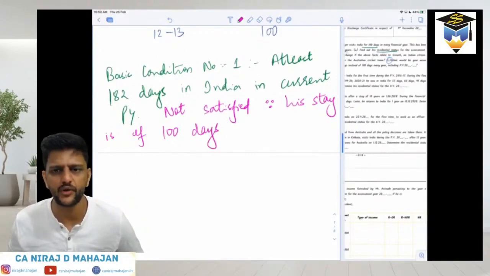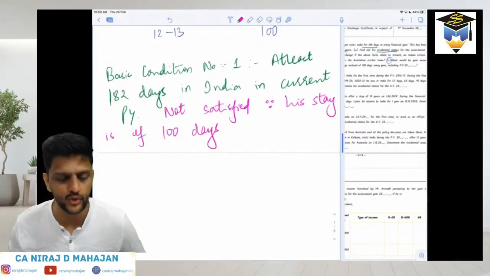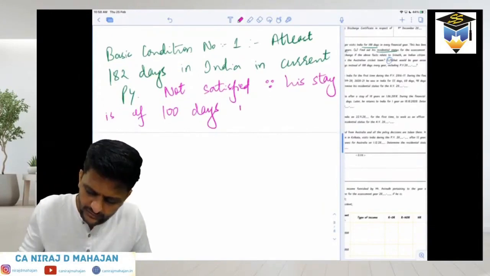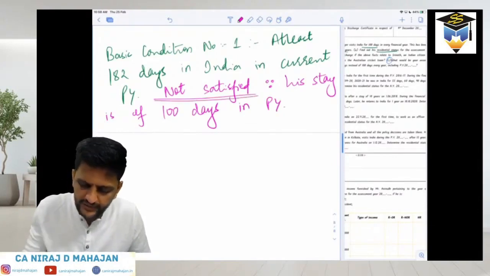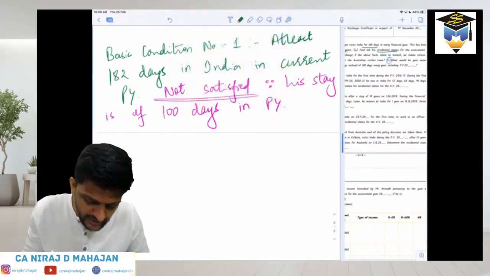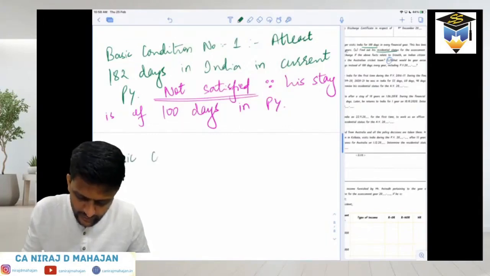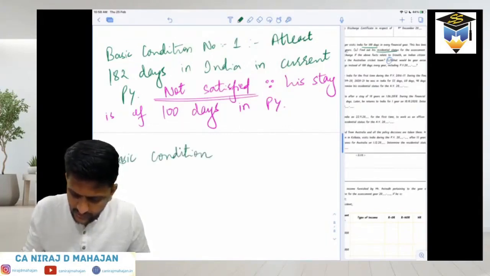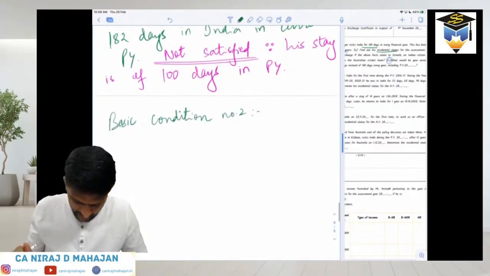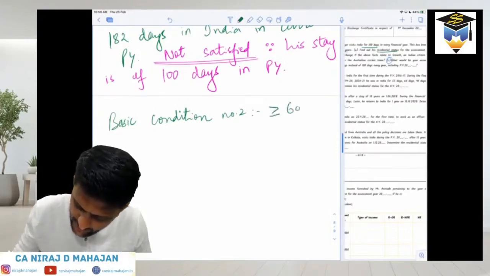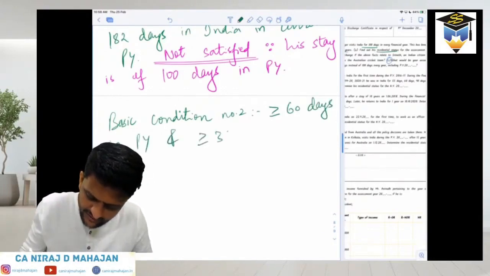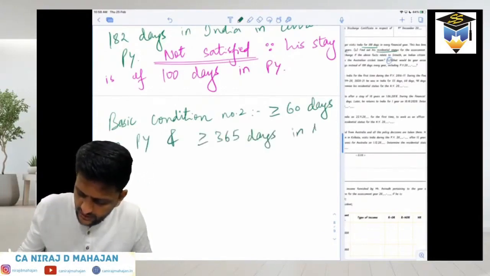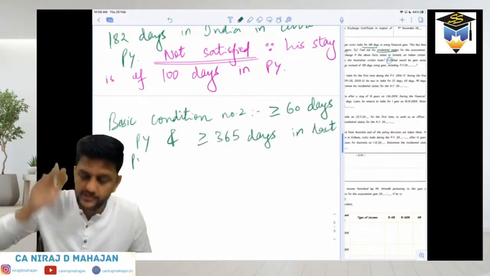It is not satisfied, because it stays of only 100 days instead of at least 182 days in the current PY. So basic condition number 1 is not satisfied. So we'll have to check basic condition number 2 also. Obviously. At least 60 days in the PY, and at least 365 days in the last 4 years, in the last preceding 4 PYs.